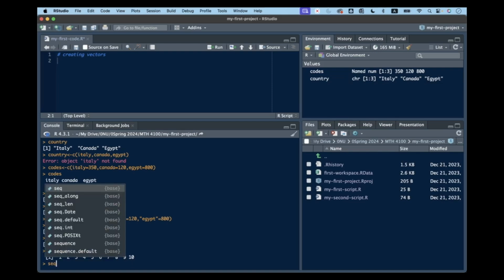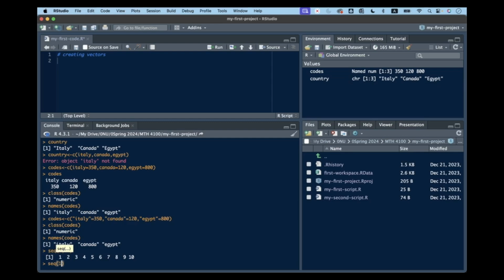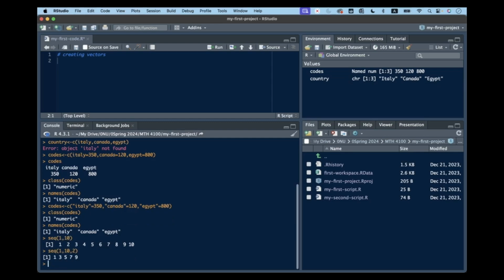So you can see the sequence. The default is 1. Start at 1, end at 10, but jump by 2. So 1, 3, 5, 7, 9.